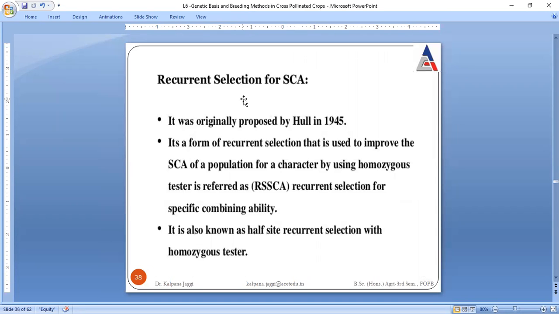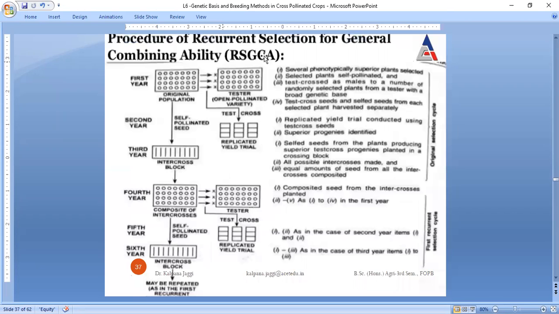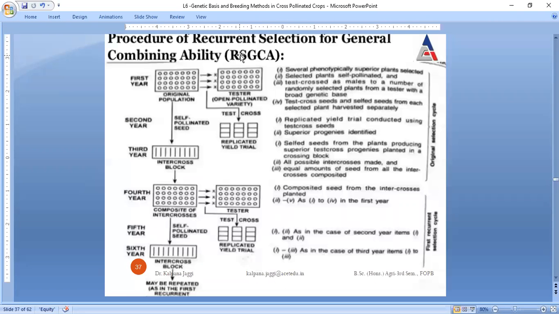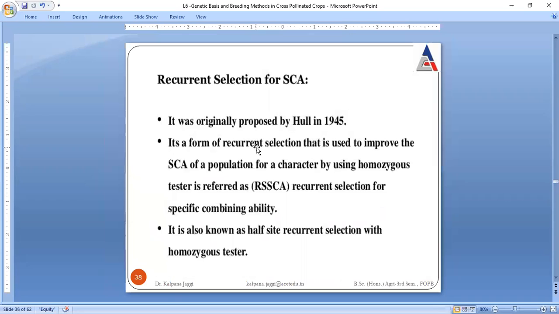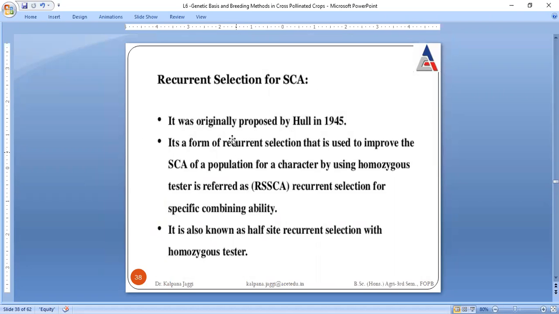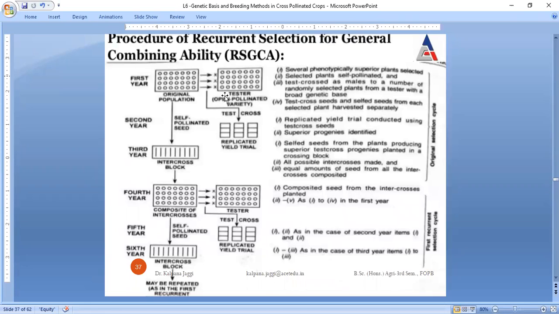Now third is recurrent selection. This is for general combining ability. This is for specific combining ability. It is similar to the one for general combining ability, but the difference is that there the tester is not an inbred line.